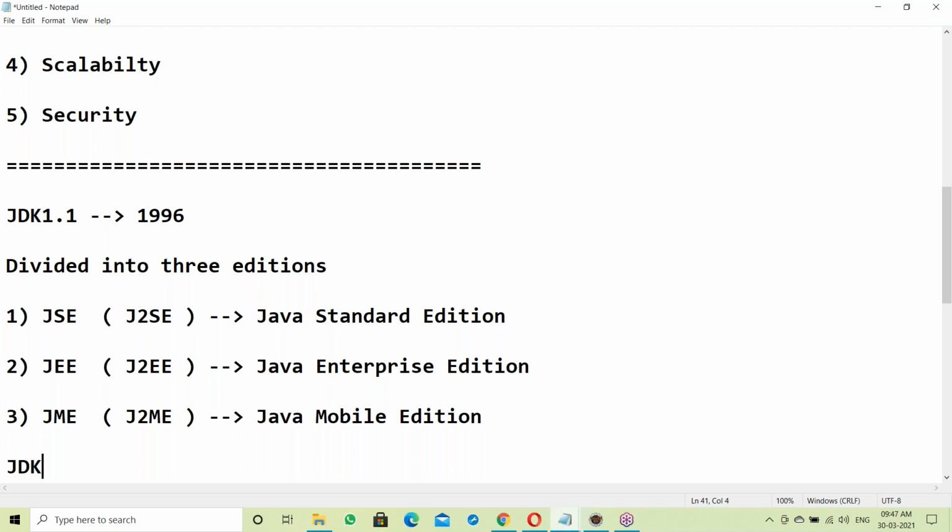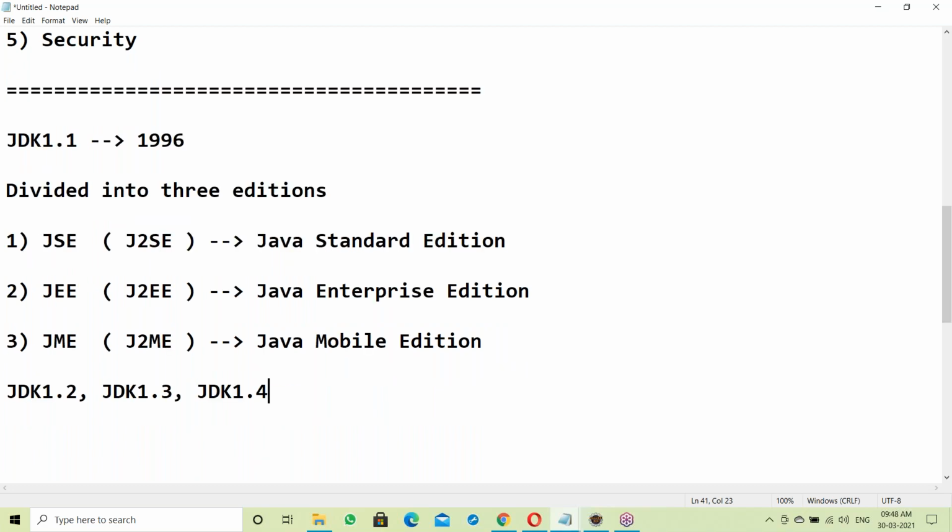After JDK 1.1, the next version is JDK 1.2, then JDK 1.3, then JDK 1.4. Version-wise features we'll see later. After finishing your complete course, your final topic is version-wise features. This is not the right time to discuss them; once the course is finished, you can understand them very easily.